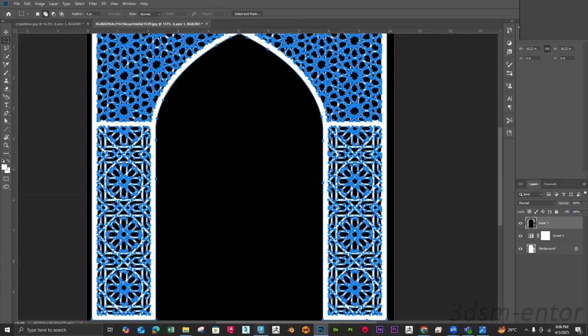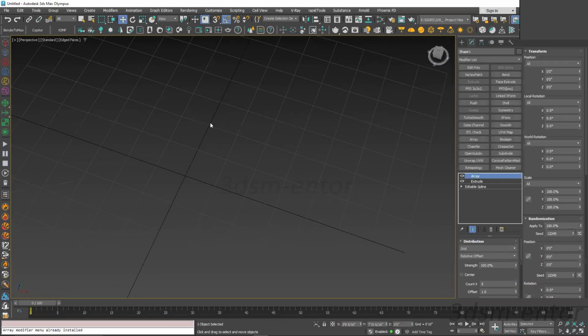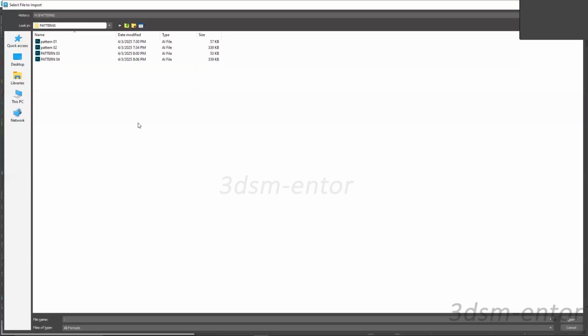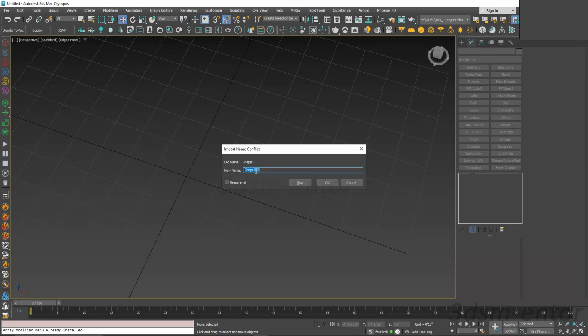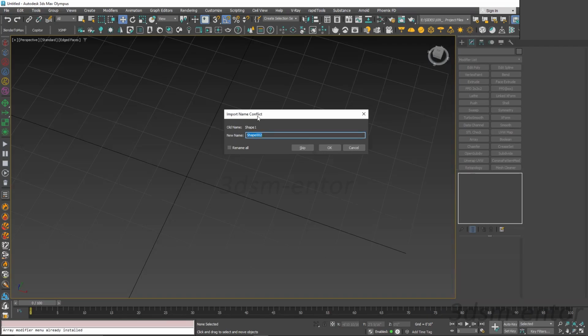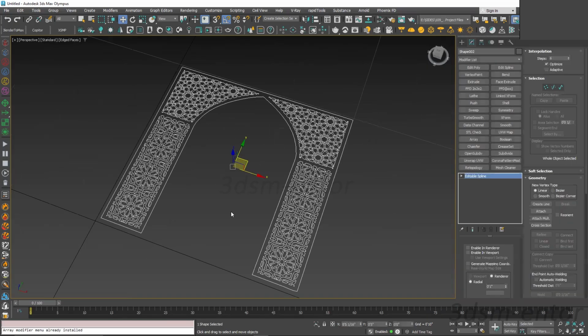Switch to Max. Inside Max, go to File, Import, click on Import, click on the pattern and hit Open. Merge objects with current scene, yes, and merge as a single object. It is basically asking me about the name, so let's rename the file and click OK.